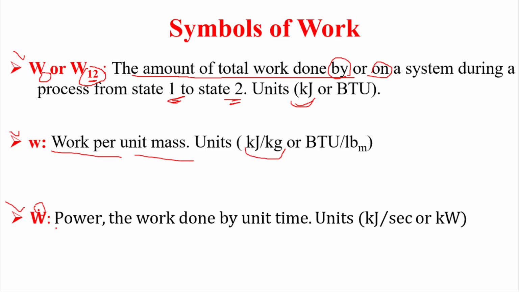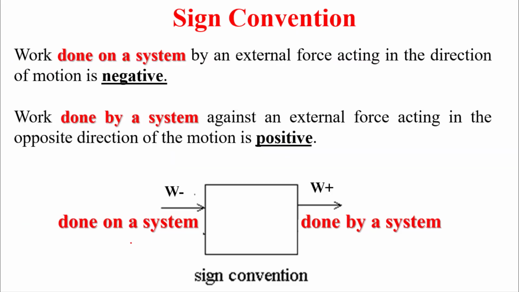W dot, directly we name it power. It represents work done per unit time, and its unit is kilowatt or kilojoule per second.